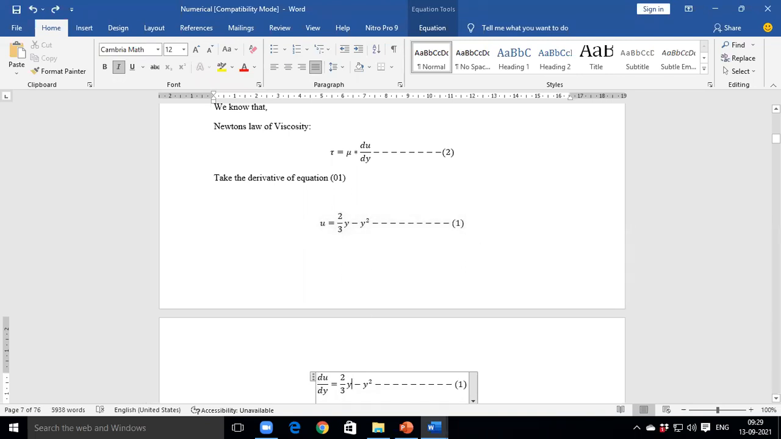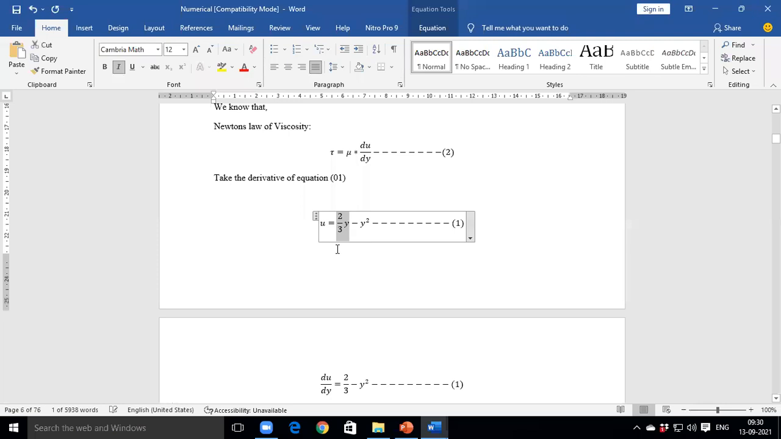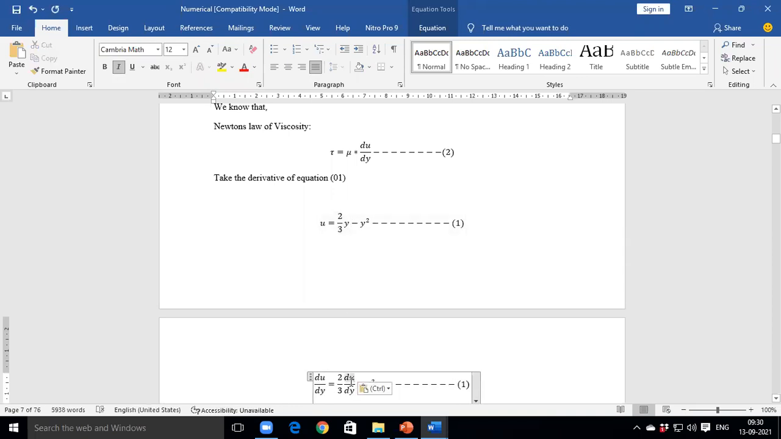And derivative of first term with respect to y. What is the derivative of first term with respect to y? 2 by 3 is a constant. And derivative of y with respect to y means 1, or we can write dy by dy.